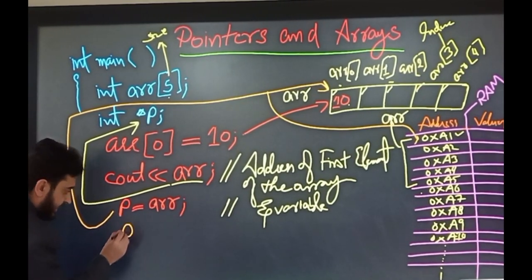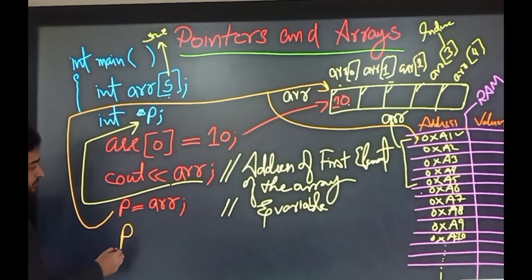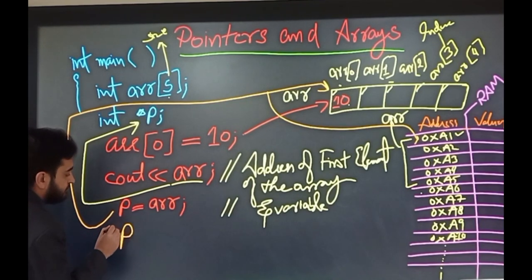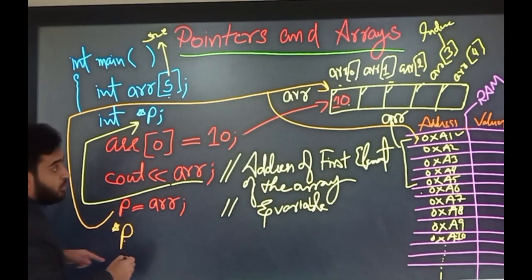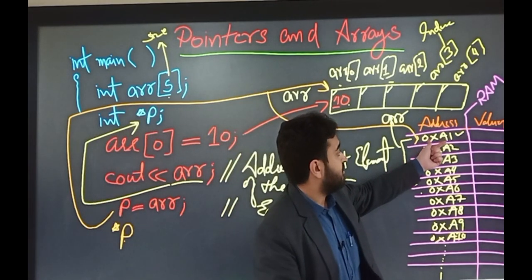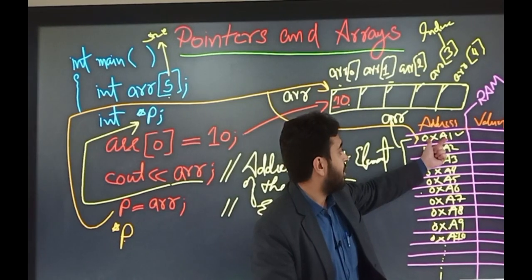If we want to access the first element of the array through P, the syntax is to write the name of the pointer and then write the dereference operator, because the pointer has an address and on that address we apply the dereference operator. It means that we want to access or save a value on this address.